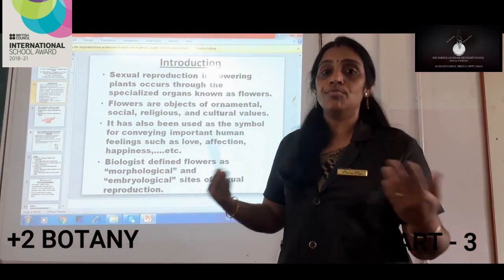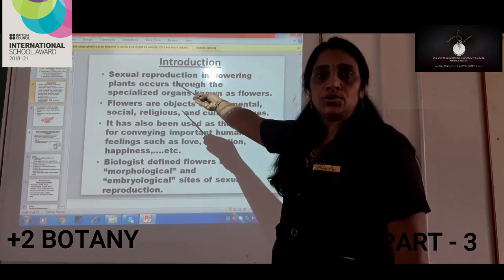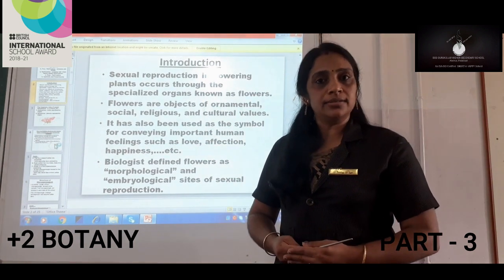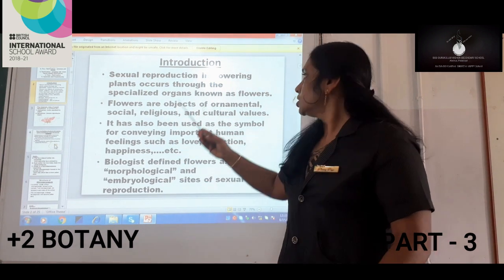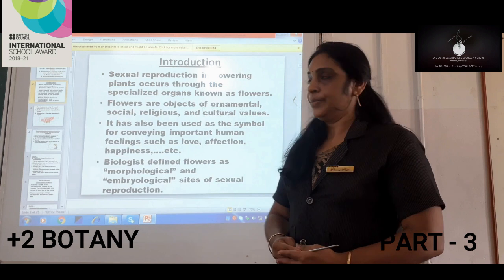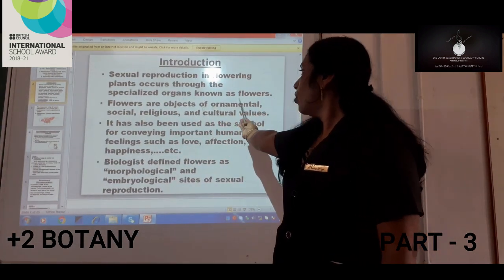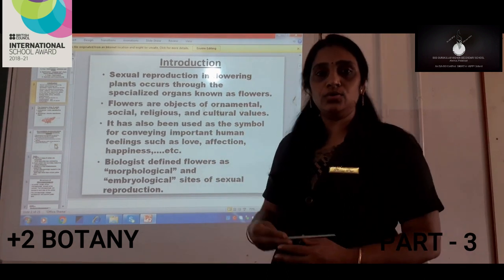Flowers are very important for plants because only through sexual reproduction are they able to produce the young ones. And these young ones are produced because of the flowers in the plants.